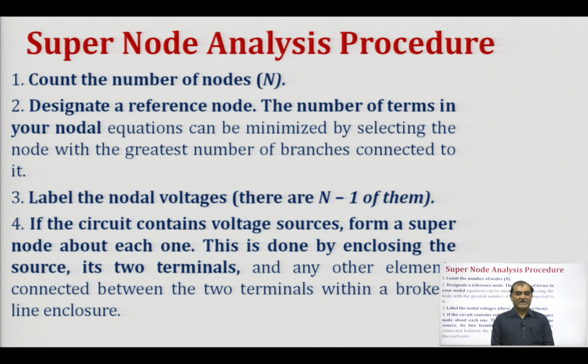Then we have to look for that particular branch or portion of the network, if there is any voltage source present between any two nodes. If the circuit contains voltage sources, form a super node about each of them. So, if we identify that between two nodes there is a voltage source alone, then we can form that as a super node, and it is done by enclosing the source and its two terminals, and any other element connected between the two terminals, with a broken line enclosure.